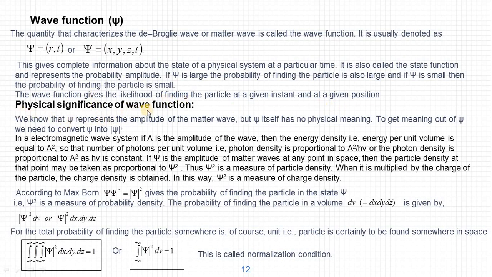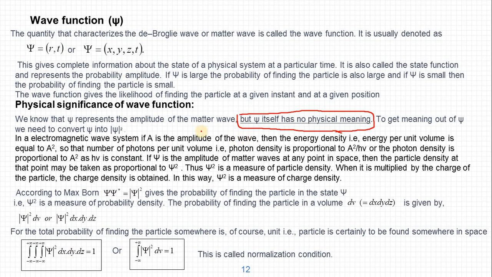So let us see what is the physical significance of the wave function. As we know, psi represents the amplitude of the matter wave, but psi itself has no physical meaning. Then what is psi? To get the meaning out of psi, we need to convert psi into mod psi square. Why this conversion of psi into mod psi square?